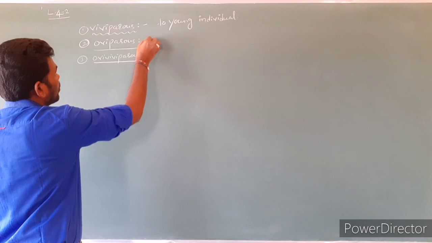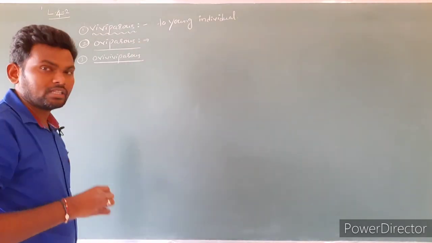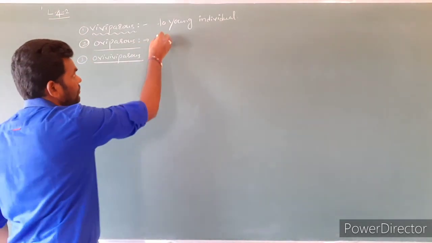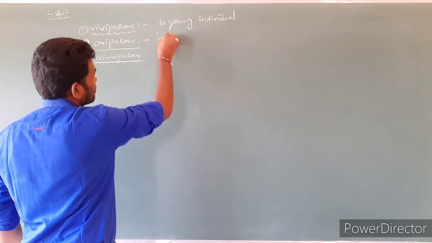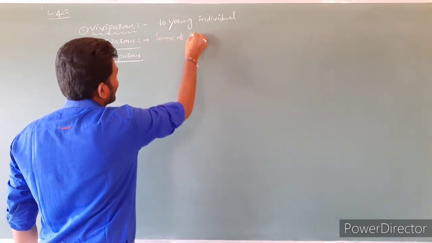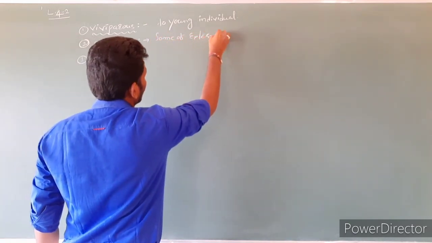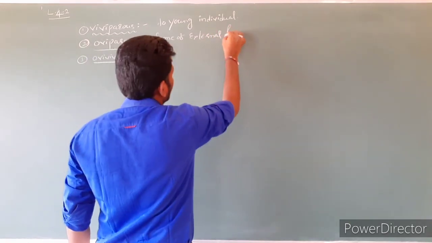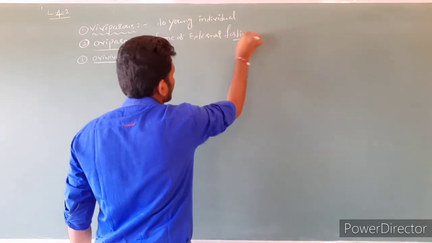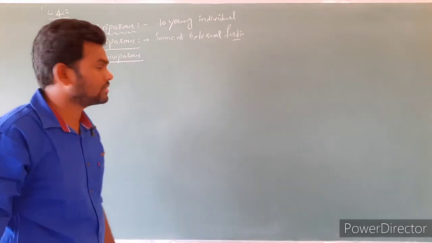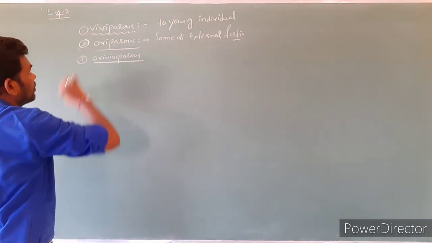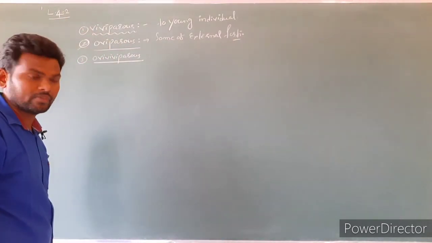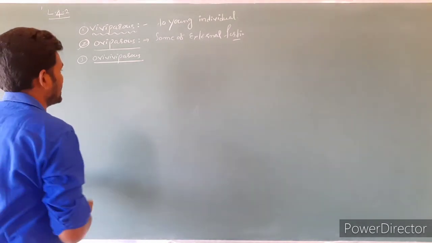Next, oviparous. In this case, what happened? After the fertilization, some of the external fertilization animals can show the oviparous character.